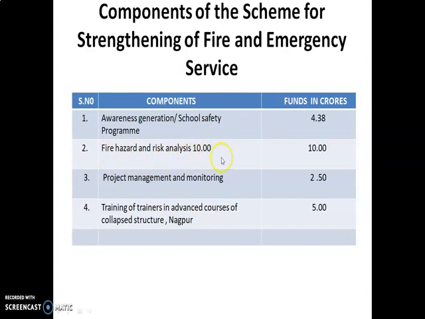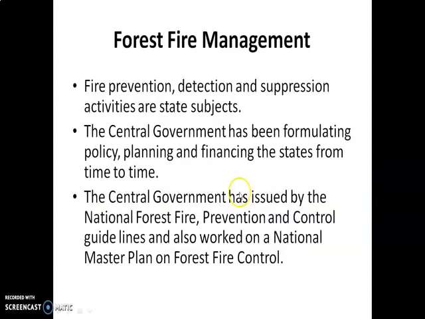Fire hazard and risk analysis, 10 crores. Project management and monitoring, 2.50 crores. Training of trainers in advanced course of collapsed structure in the place of Nagpur, 5 crores. Next one, forest fire management.